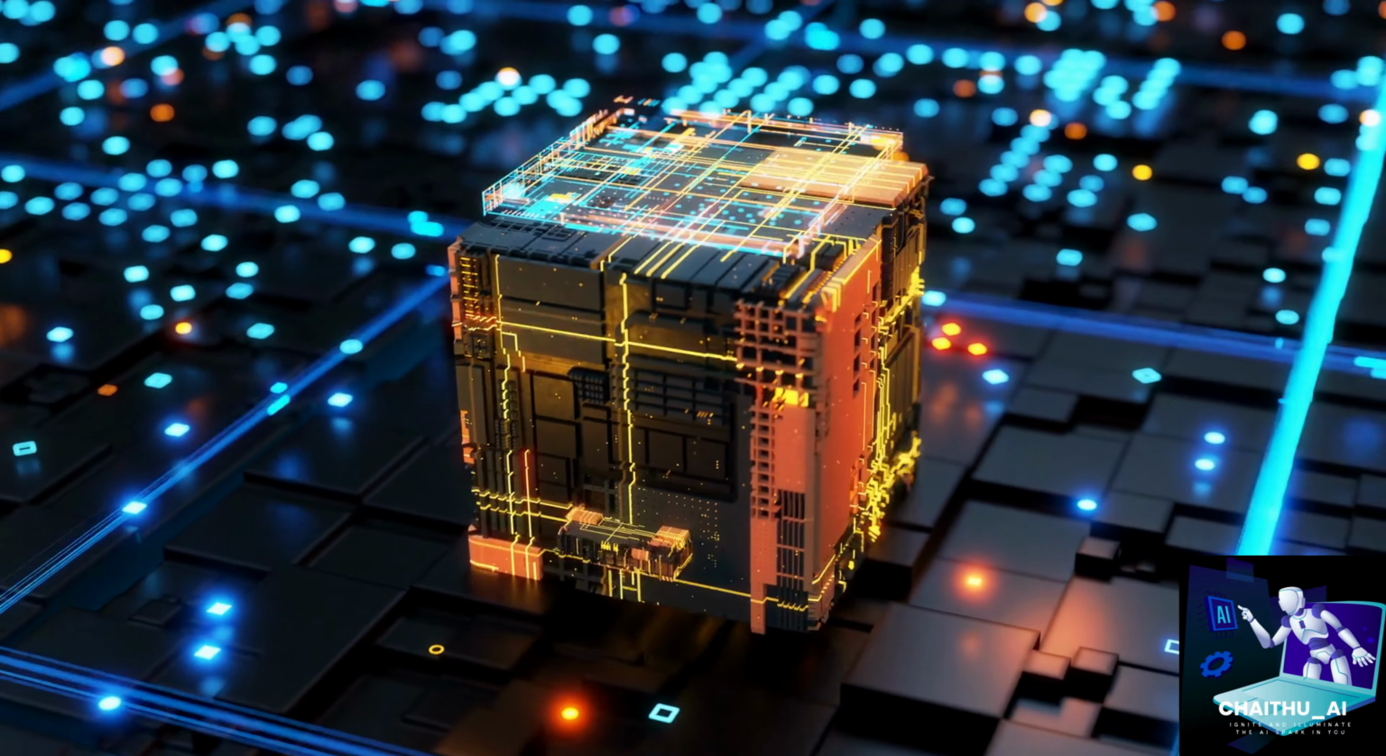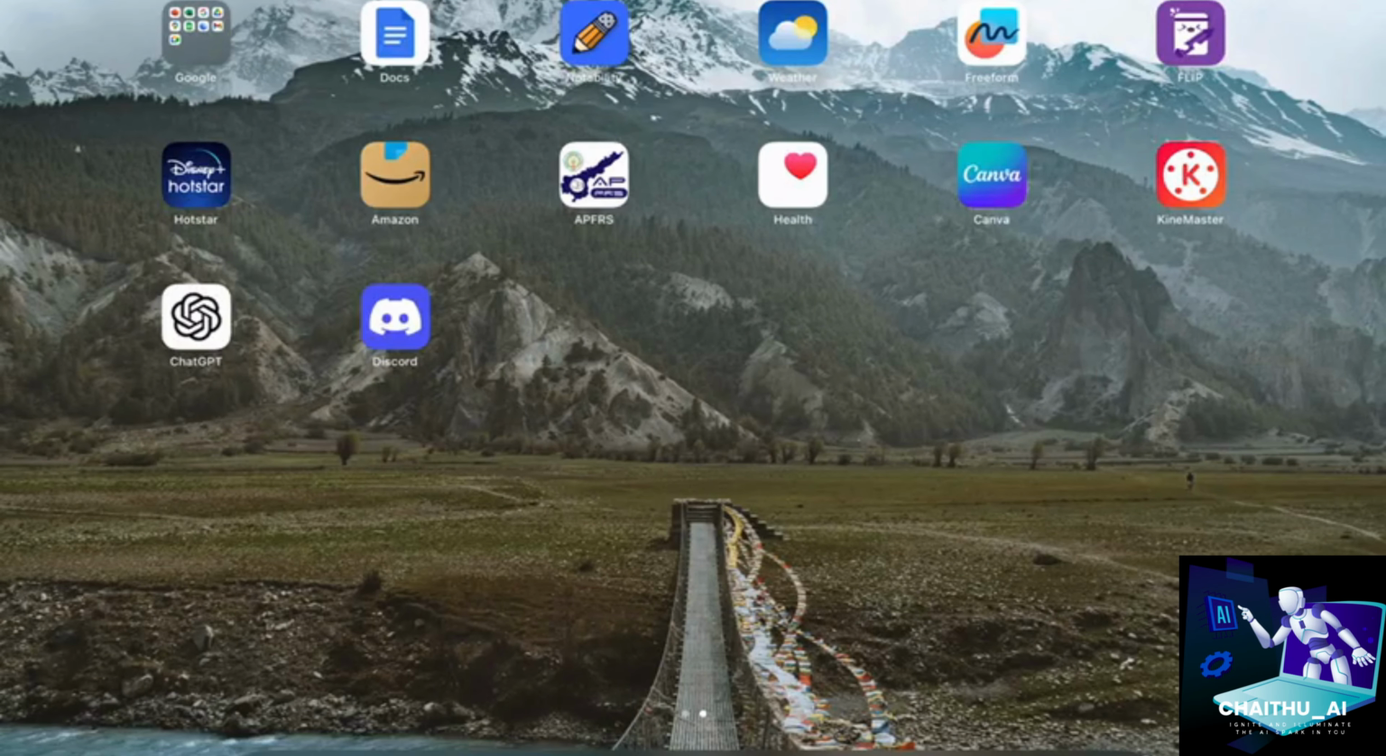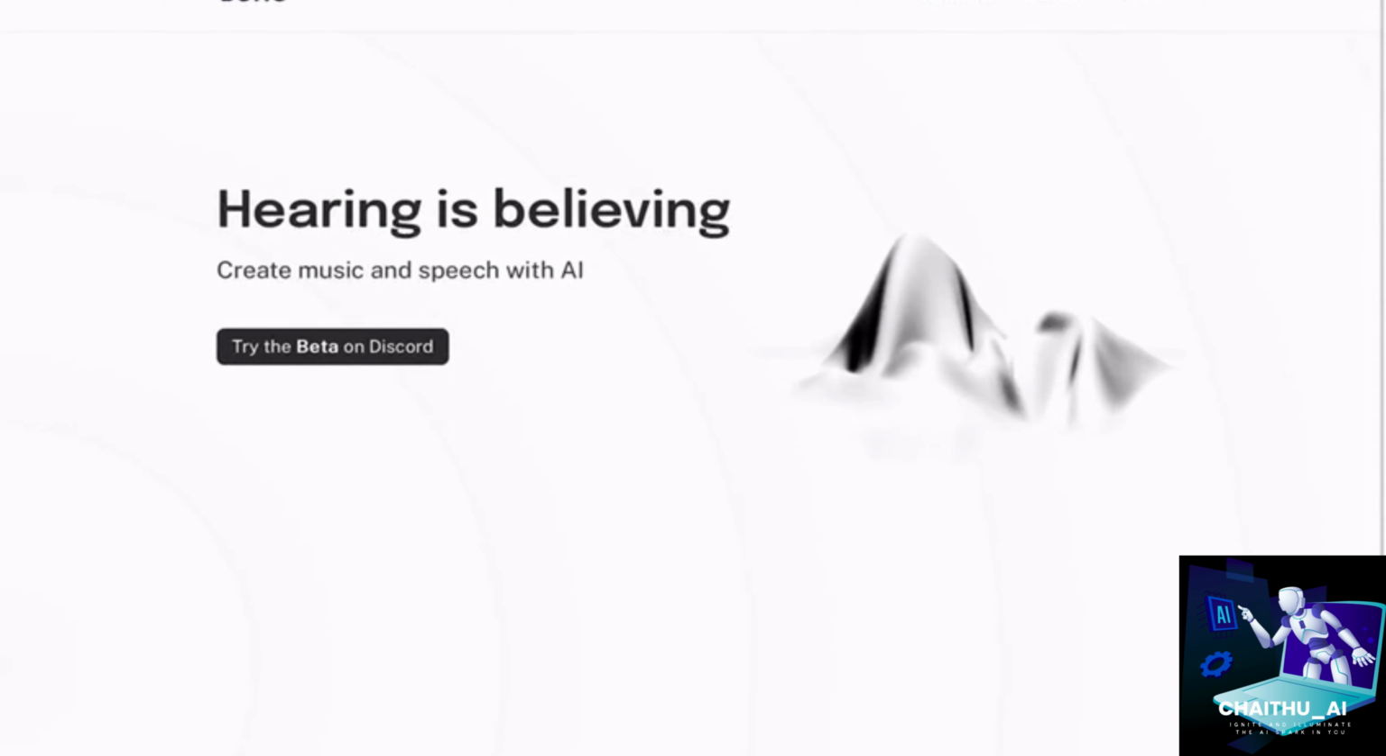Let's just cut it there and see how to do this. Let's first go to Suno.ai, an AI tool for composing music with simple prompts. But before that, create an account in Discord. If you're accessing it through mobile, download the Discord app and then proceed and open Suno.ai.